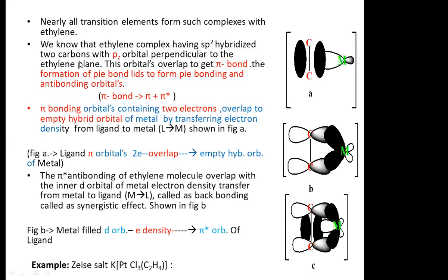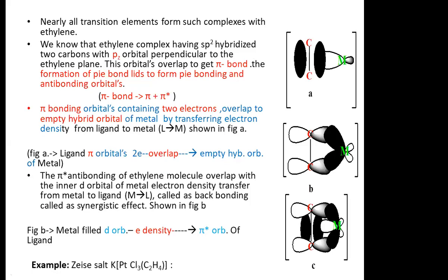We know that all transition elements form such complexes with ethylene. An ethylene molecule has two sp2 hybridized carbon atoms, each containing a pz orbital perpendicular to the ethylene plane. These orbitals overlap to form a pi bond.